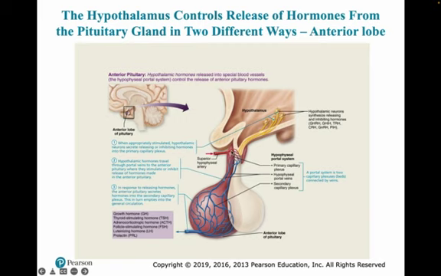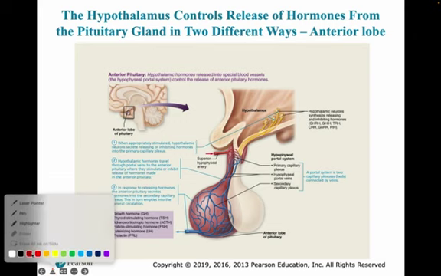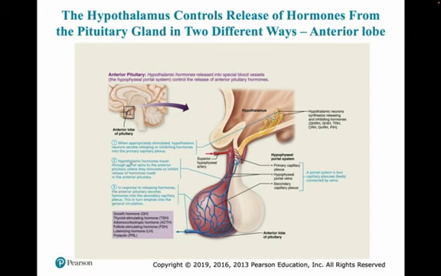Now those hormones will travel to the anterior pituitary with the help of the hypophyseal artery, or basically through the portal veins, and then travel into the anterior pituitary. When the anterior pituitary has those hormones, it will start secreting these six hormones: growth hormone, thyroid stimulating hormone, adrenocorticotropic hormone ACTH, follicle stimulating hormone, luteinizing hormone, and prolactin. These six hormones.